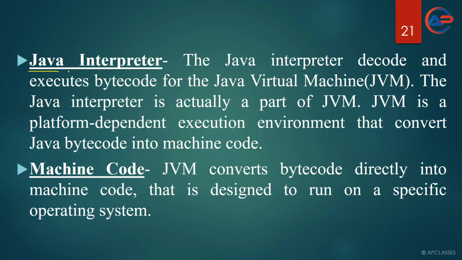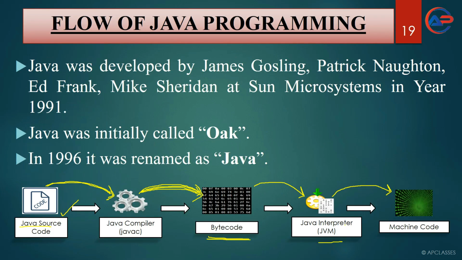Java interpreter. Next we will discuss the Java interpreter. Here we know that the Java interpreter comes under the JVM. Under the JVM two things come, the Java interpreter and JIT, that is the just in time compiler. But we are not going to discuss anything about the just in time compiler. Our focus will be on the interpreter, because according to the ICSE syllabus, nothing is mentioned about the JIT compiler.